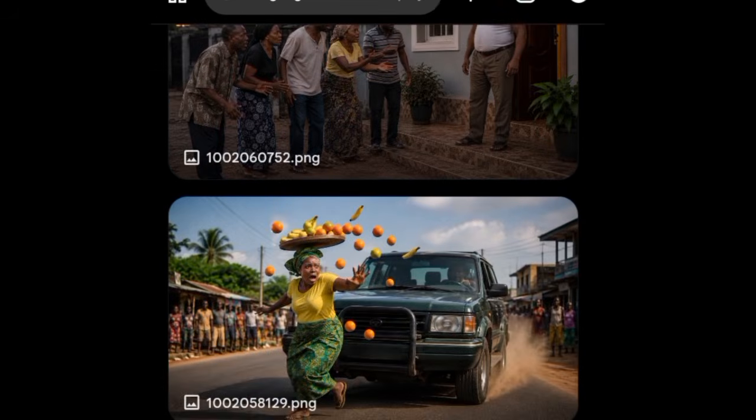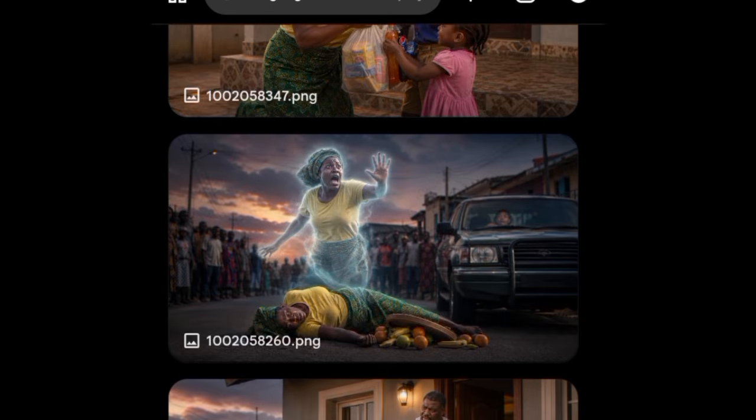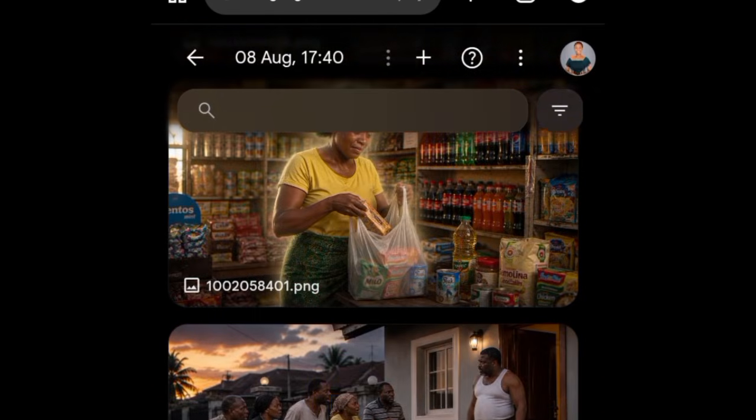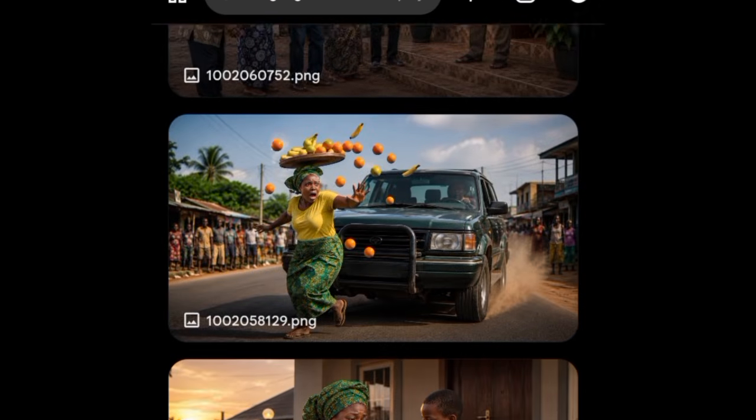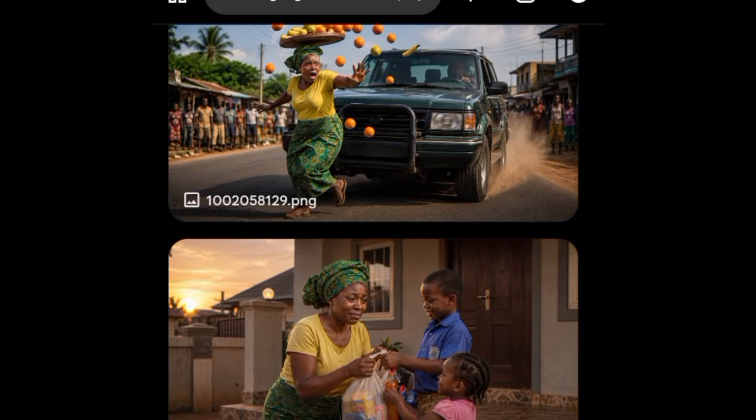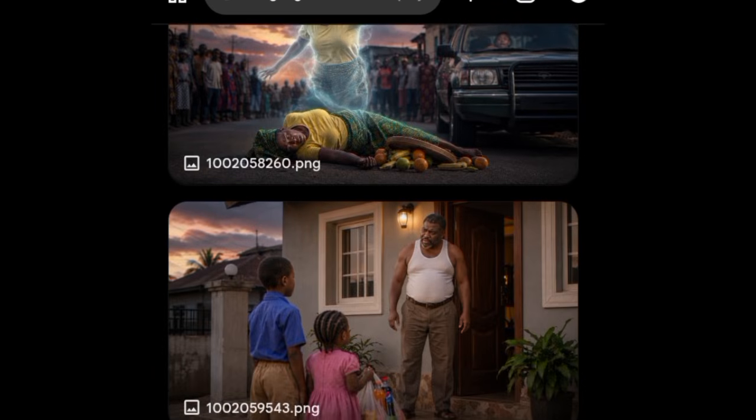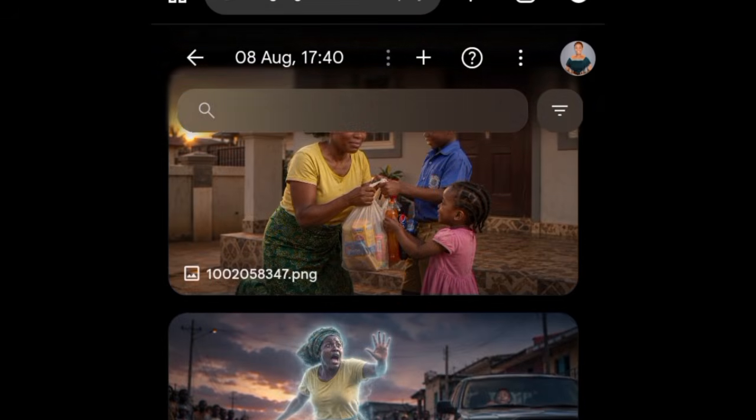This will be scene 1. This is going to be scene 2, and I don't know why it's scattered. This is going to be scene 3, then scene 4, and scene 5. Okay, this is going to be scene 5, and this is going to be scene 6.